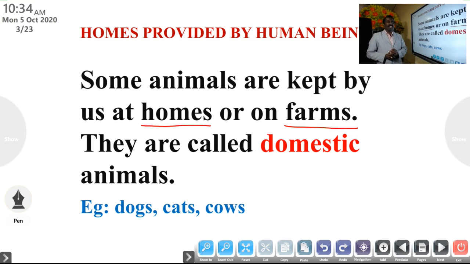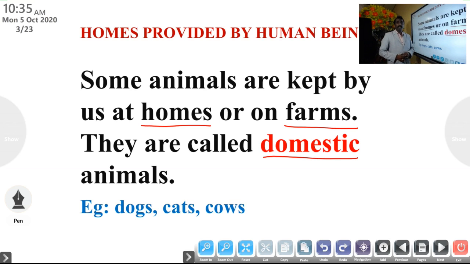They are called domestic animals. Animals that are kept by us at our homes or on farms are called domestic animals.